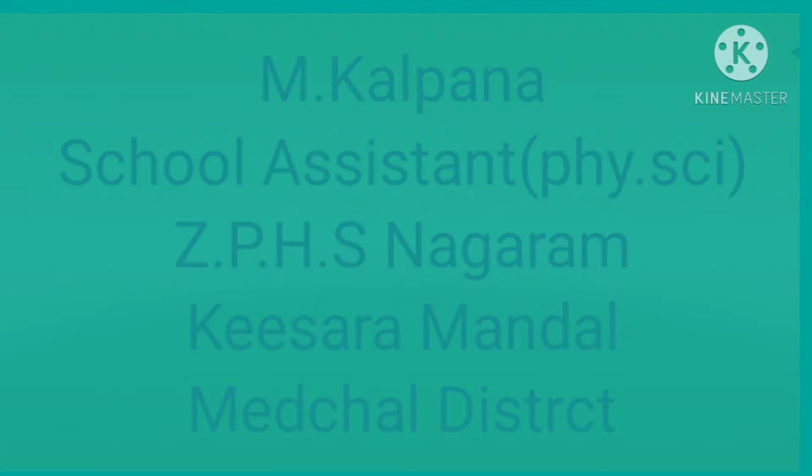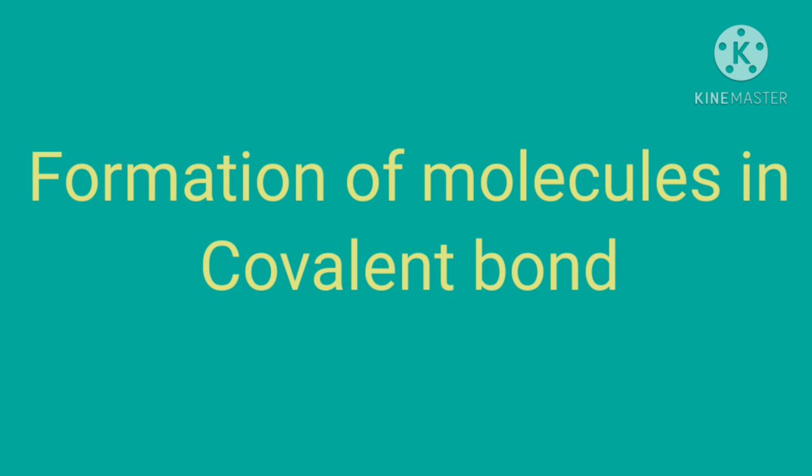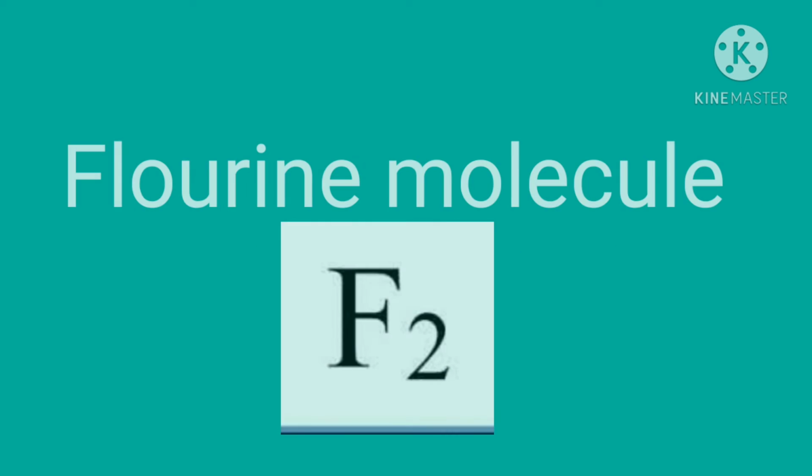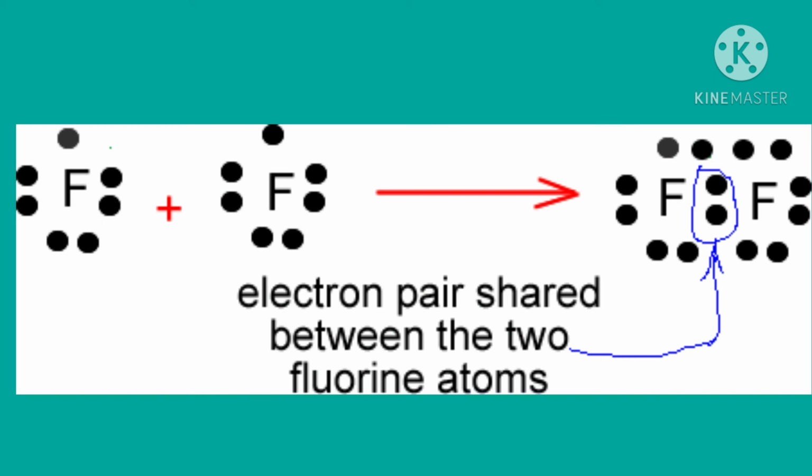Children, in this video, we are going to discuss the formation of molecules in covalent bond. Now, we will discuss the formation of fluorine molecule. Take two fluorine atoms which form a stable molecule. Each fluorine atom contributes one electron for bonding, and the electron pair that is formed in this way is mutually shared by both the fluorine atoms. Each atom in fluorine molecule has an octet of valence electrons.